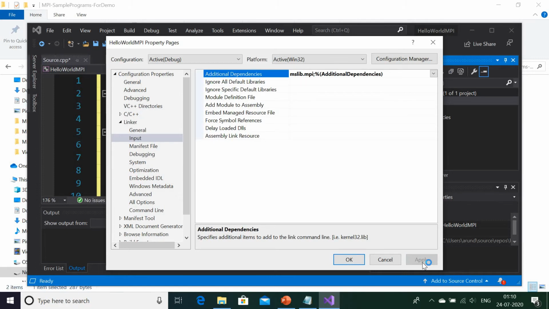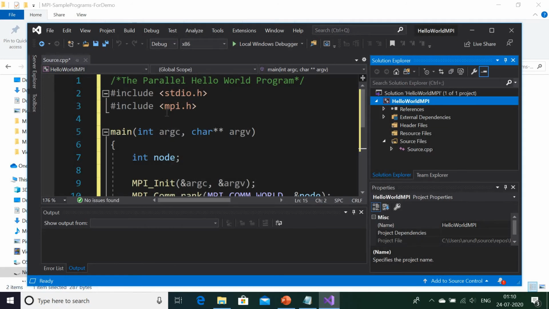And then you come out. So these three things you should do, otherwise you will not be in a position to execute the program. So it is applied. Now everything is okay. Just see. The moment I set the path, that red line or that error has been removed. Now it's time to build the application.